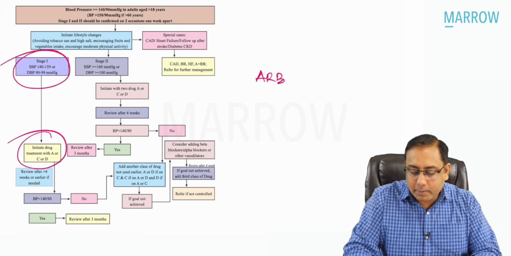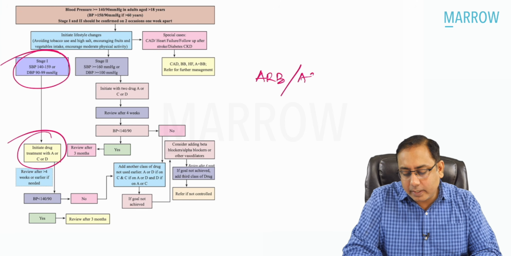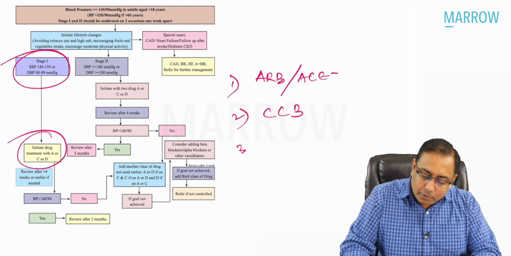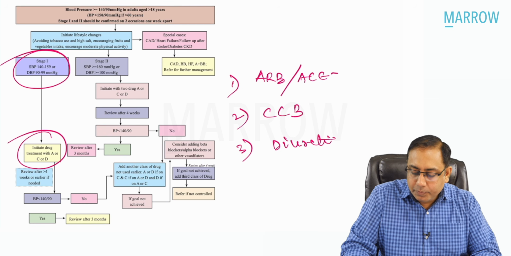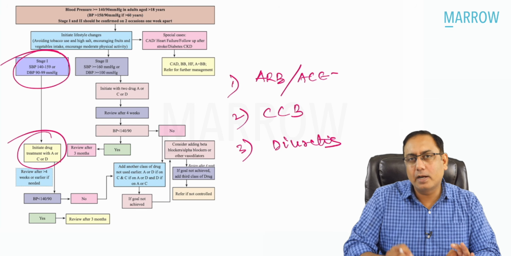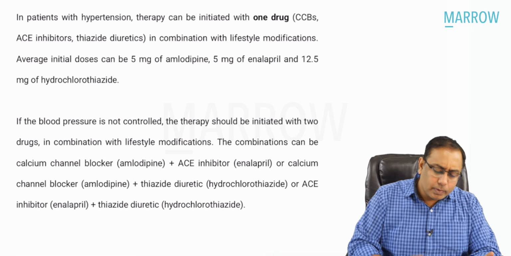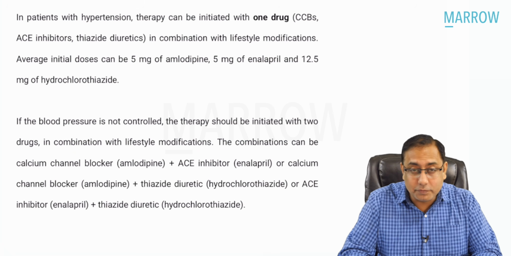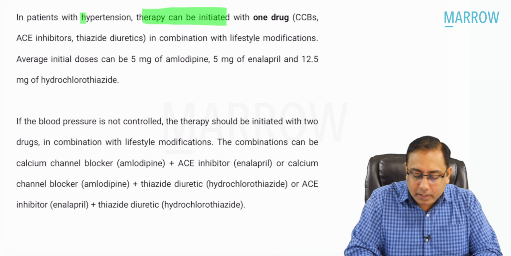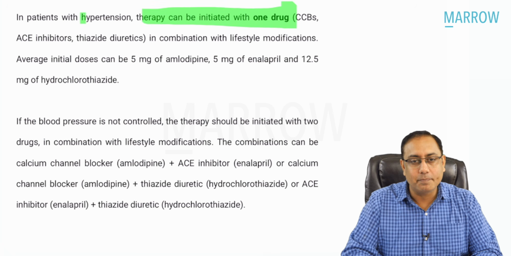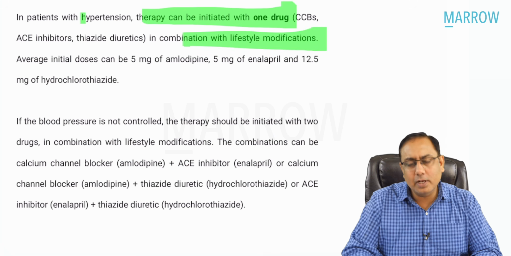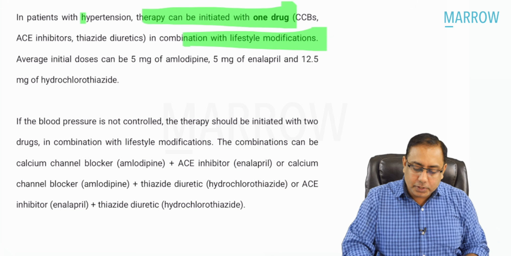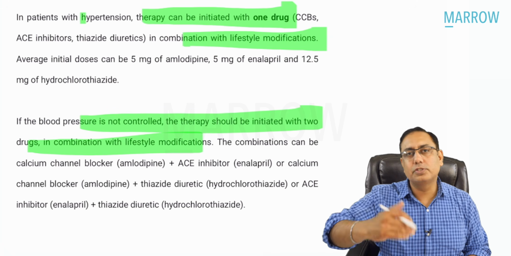A stands for ARBs, the angiotensin receptor blockers, and ACE inhibitors; C stands for CCB, calcium channel blockers; and D is the diuretics. The Government of India says that you have to start with monotherapy, any one out of the 3. This is a direct screenshot from the training of medical officers for hypertension. In patients with hypertension, therapy is initiated with 1 drug, in combination with lifestyle modification. Average doses of amlodipine, enalapril or hydrochlorothiazide can be given. If the blood pressure is not controlled, then they go on with 2 drugs or 3 drugs.